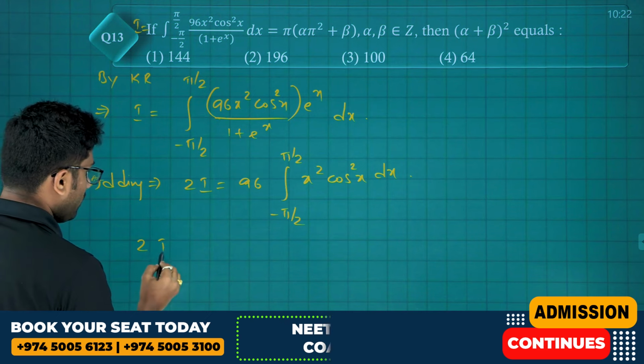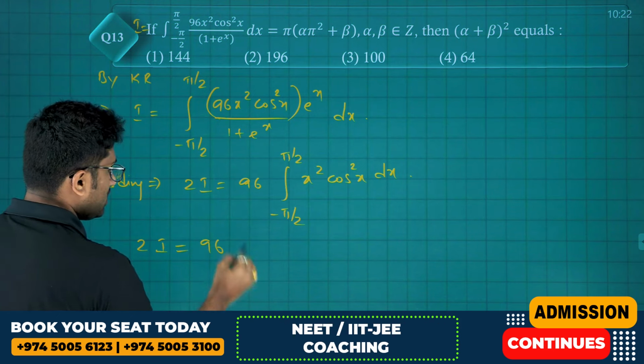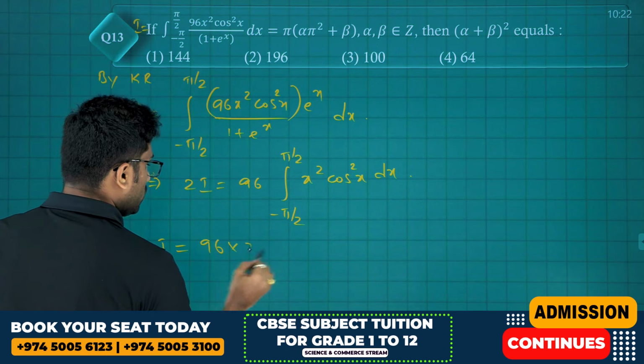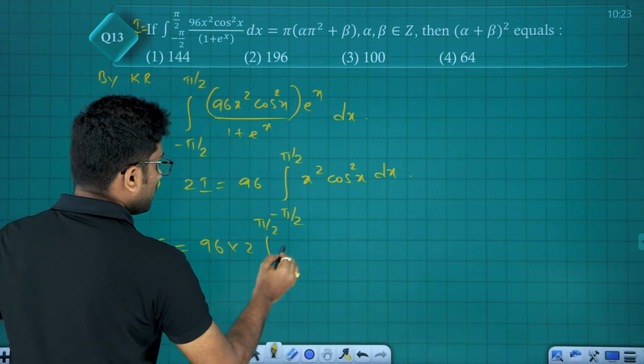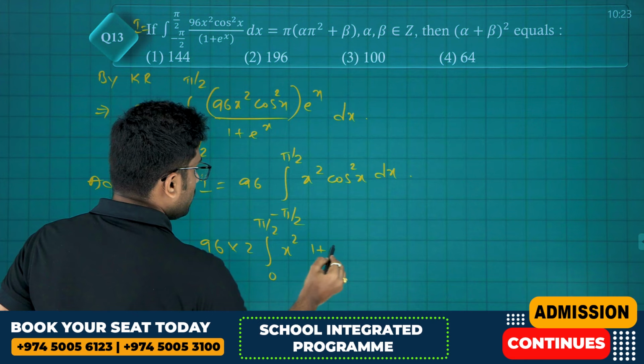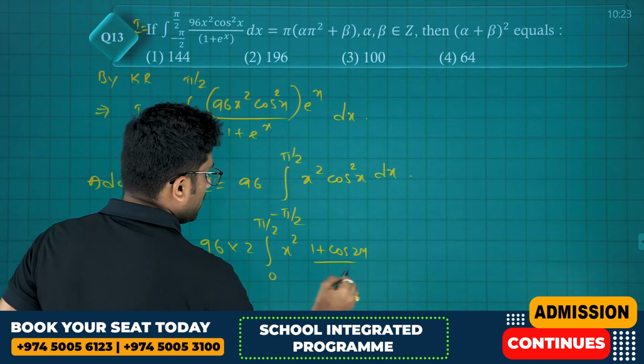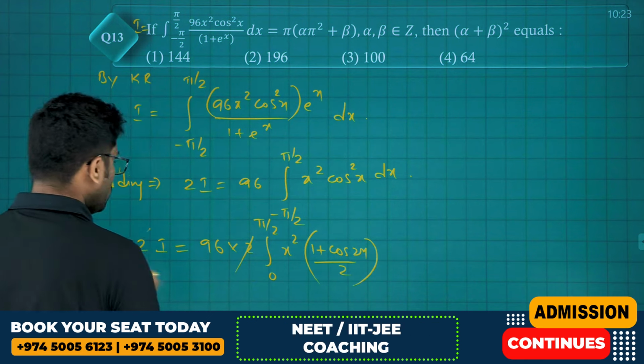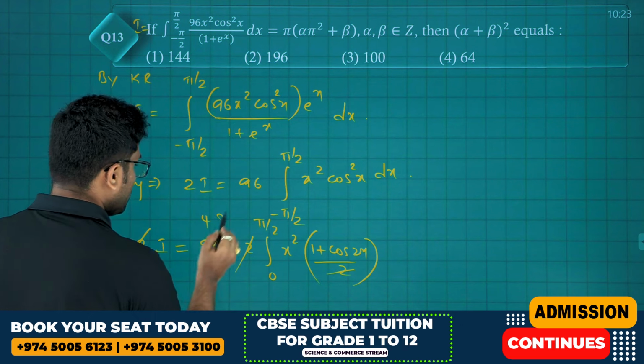So as this is an even function, 2I is equal to 96 times 2 times the integral from 0 to pi by 2 of x square into cos square x, we can write it as 1 plus cos 2x by 2. So the 2s cancel, 2 ones are 2, 48s are.